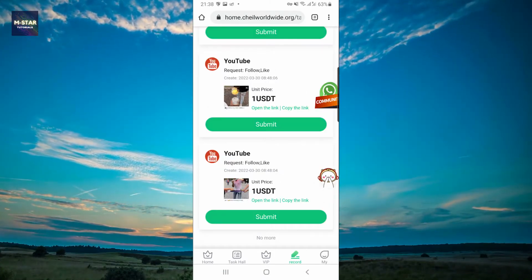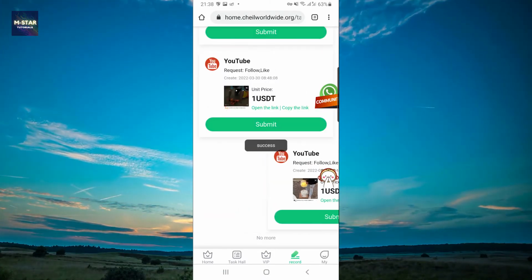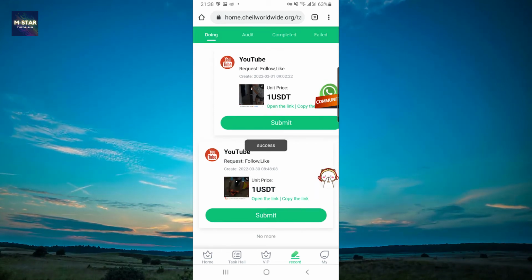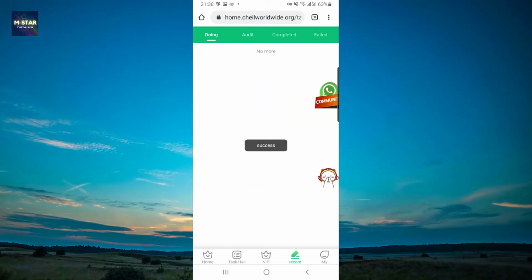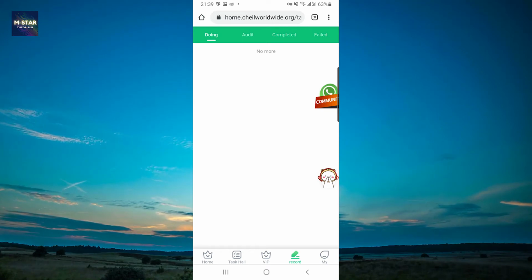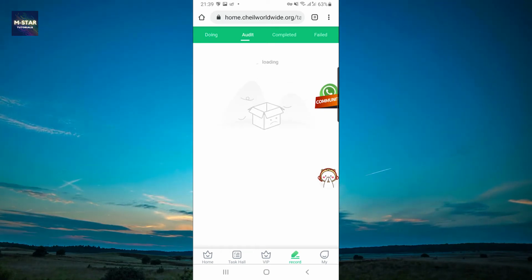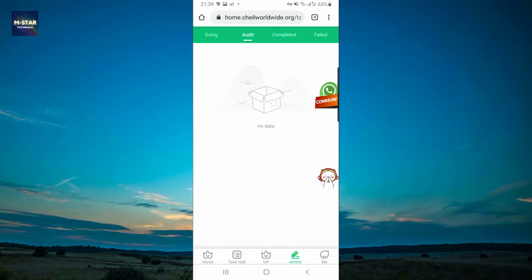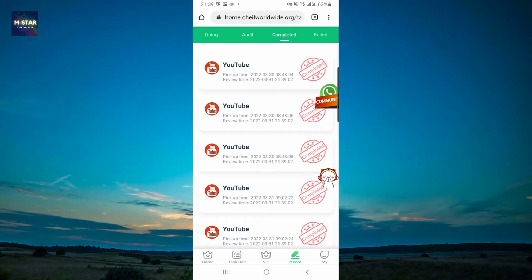Okay, now once you have done that, simply click submit, and do all of this for every single thing that you did. Then you're going to see on the upper dashboard how many of these are in the audit section, and how many are complete and how many are failed.